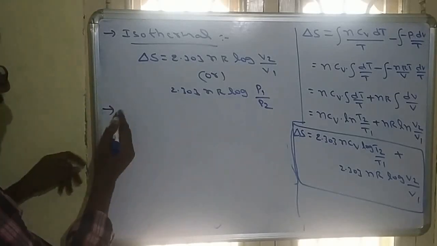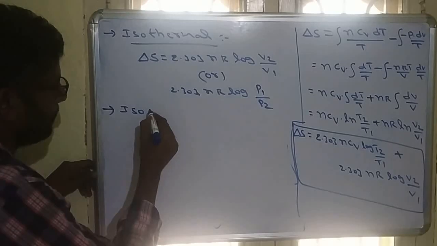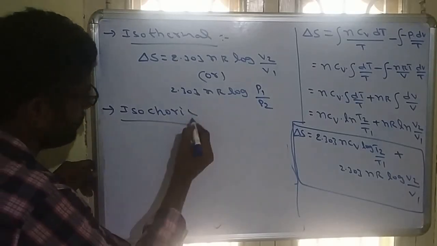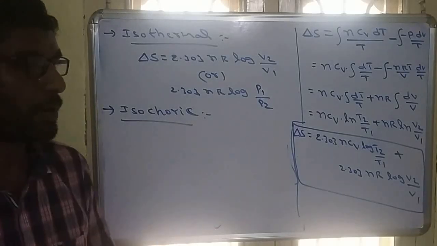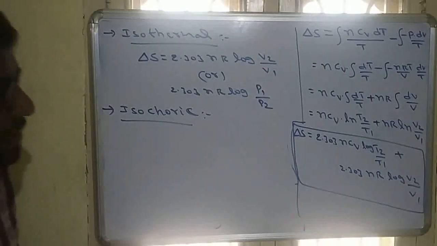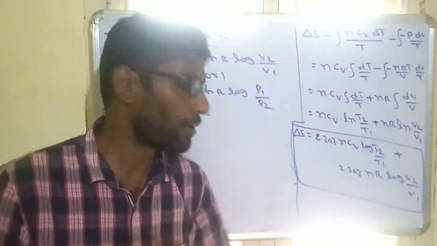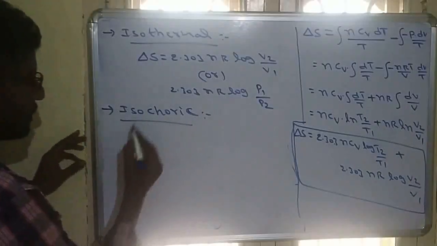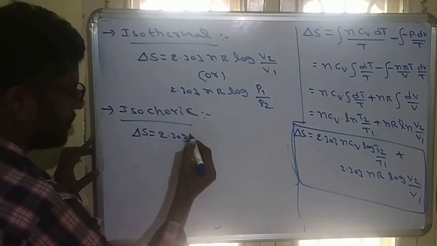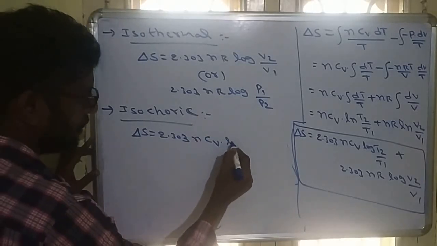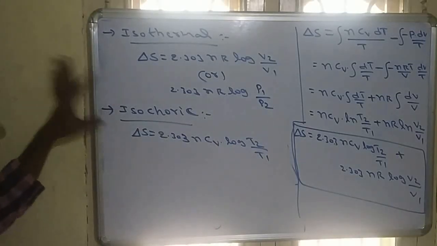Similarly, if you are writing for isochoric, and the process is isochoric. Isochoric means what? Volume is constant. And when volume is constant, V2 by V1 will become 1. Log 1 is equal to 0. So this we can remove. For isochoric process, delta S is equal to 2.303 nCv into log T2 by T1. So this formula directly we can use for isochoric process.